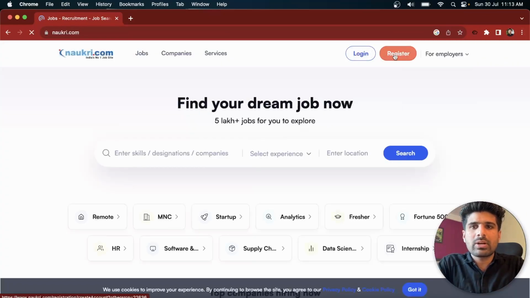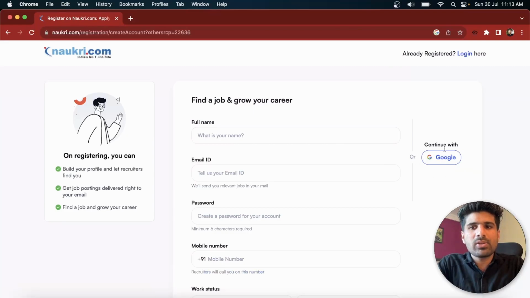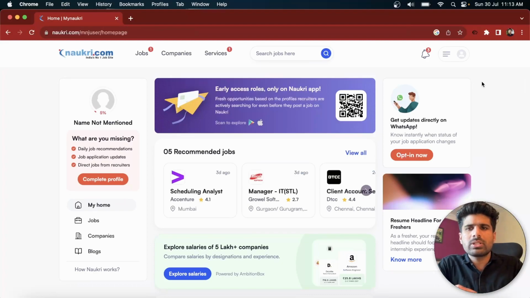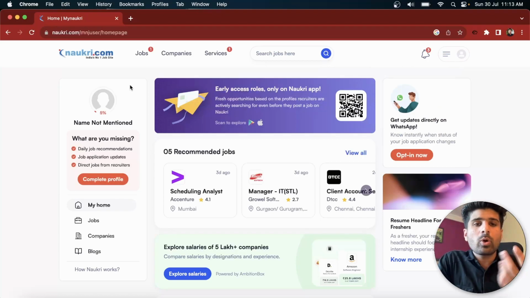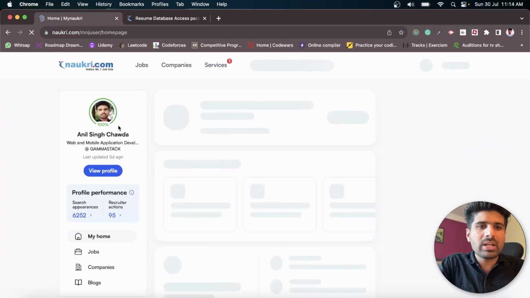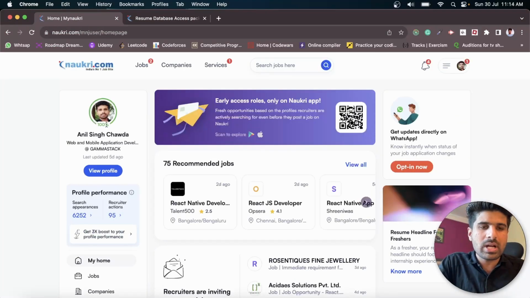So first you need to click on register, and you can simply continue with Google. Just click on Google, and as I'm already logged in, it doesn't need to do more things. You just click on your Google account, and it will take you here. They need your mobile number, so please enter the mobile number as well. Now it will automatically show you what is required in order to get a perfect profile. Here you can see that everything is required, because only 5% of my profile is completed. And as I told you, in my other profile the completeness was 100%.